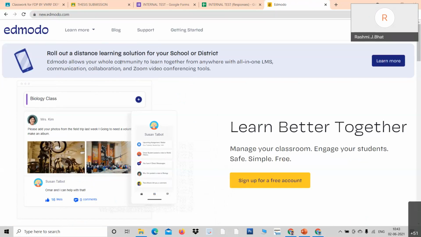I'm sharing the link in the chat. So you get the link in the chat, just click over. For the time being, look at your process. If you're new, look here. You will have to sign up and create an account. Creating an account is a very, very simple step. I shall tell you, just click over, sign up.